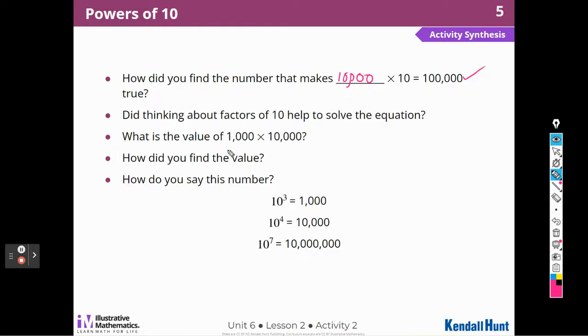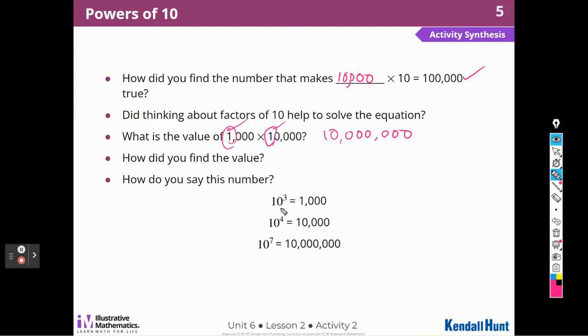What is the value of 1,000 times 10,000? Well, I know that I have 1, 2, 3, 4, 5, 6, 7 zeros, and 1 times 1 is 1, so it's going to be 7 zeros. How did I find that value? Well, I thought about the factors of 10, and I know that when I multiply my base number times my base number, the zeros are just factors of 10, right? I can just add those zeros.